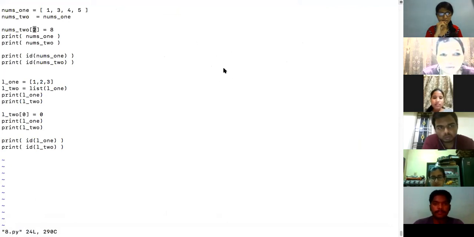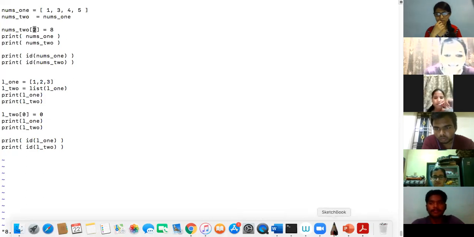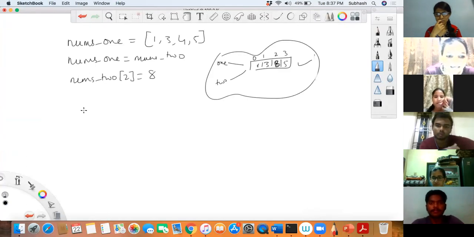Not sure whether nums1 is changed or not, sir. But you told that you agree with Bhavna. Bhavna said both are pointing to the same list. Then if you change nums2, it is equivalent to changing nums1, no? That I don't know, sir. How can you say not sure here? See here, listen. Pointing to the same thing means what?